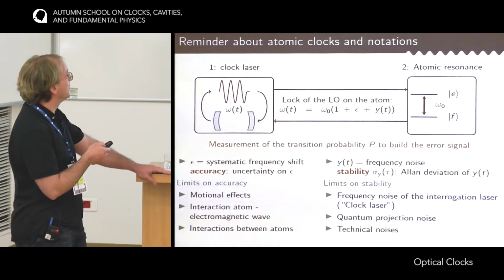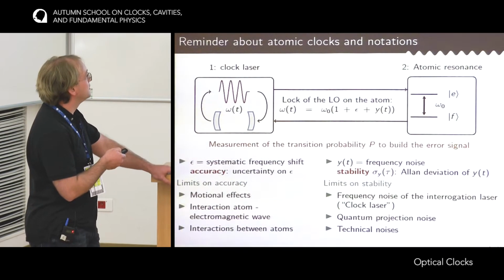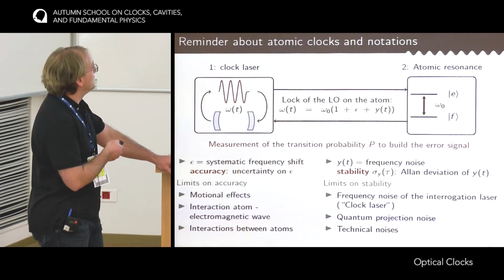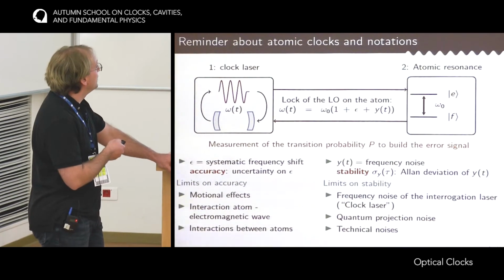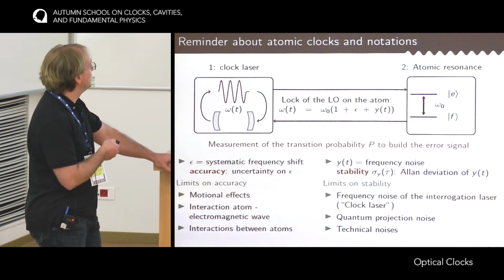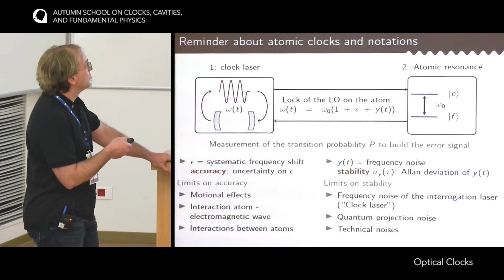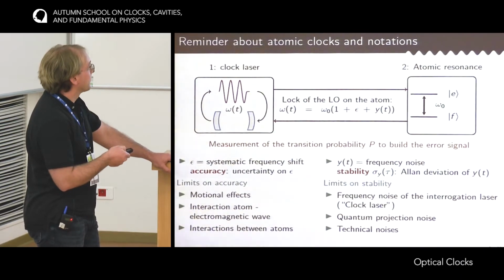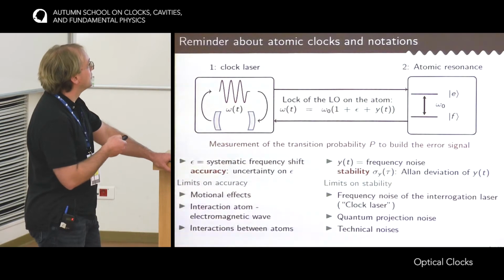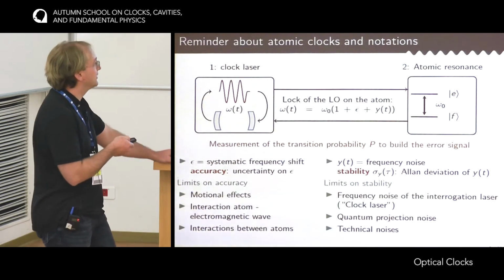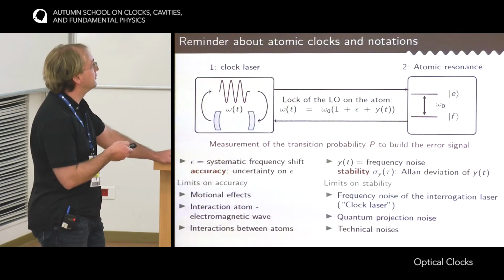There are two kinds of perturbations. First, systematic perturbations that, at least on short time scales, do not depend on time. These are perturbations from the environment, and the uncertainty on these systematic effects is what is called the accuracy of the clock. Second, some time-dependent perturbations that hopefully average to zero, which is the frequency noise of the clock laser once it's locked on the atomic resonance. It's called the stability of the clock, and it's characterized by the Allan deviation of y of t, where y of t is just omega divided by omega naught.